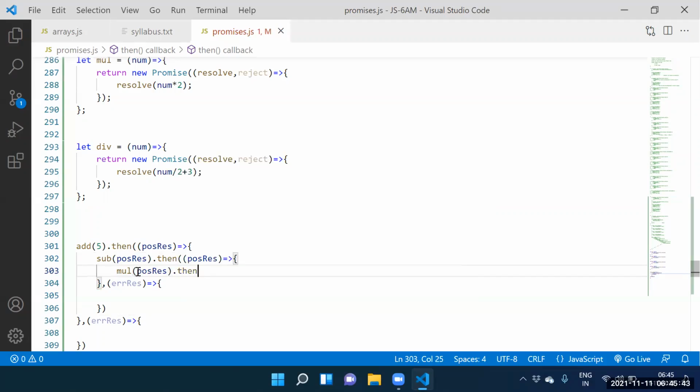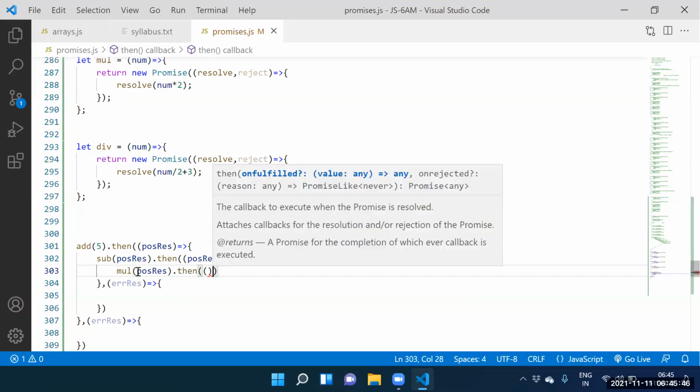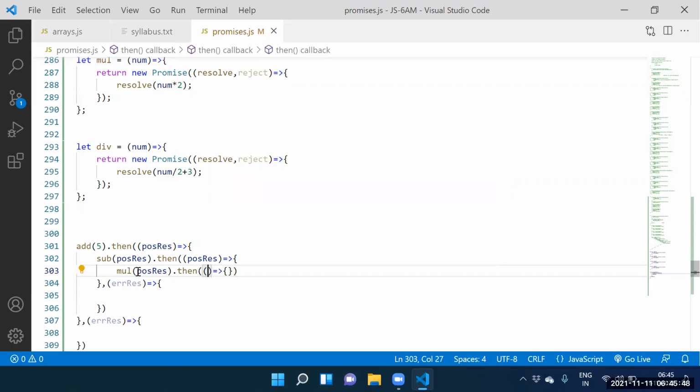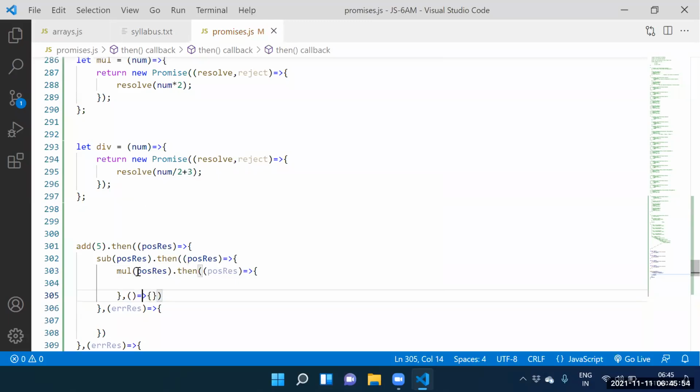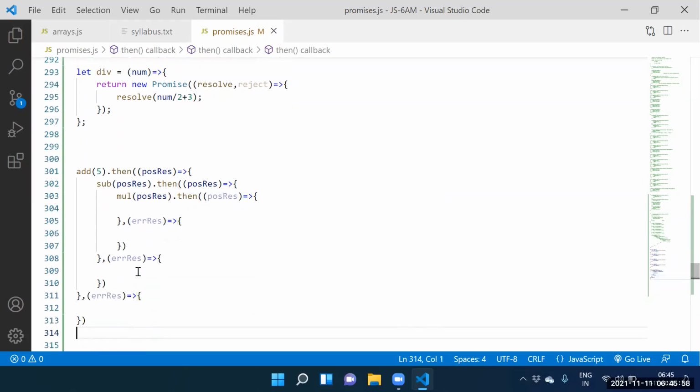Guys, dot then, how many callbacks are possible? 2 callbacks. What is the first callback? Positive result. What is the second callback? The error result. Guys, what does the positive result contain? 14 now. Guys, can I call the last promise?